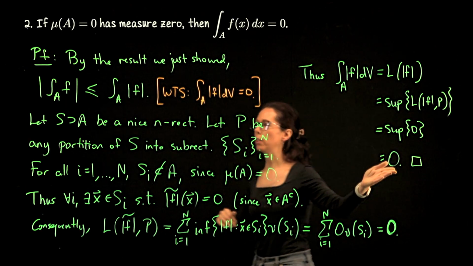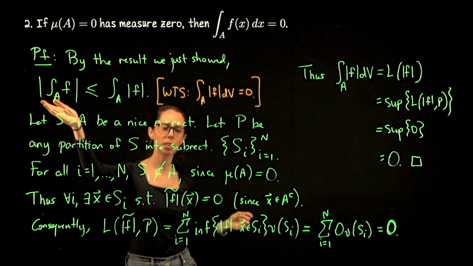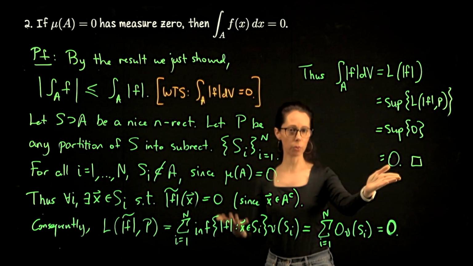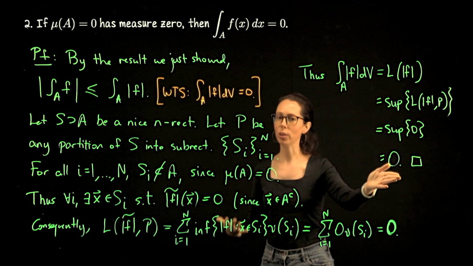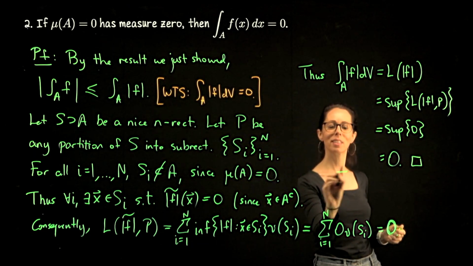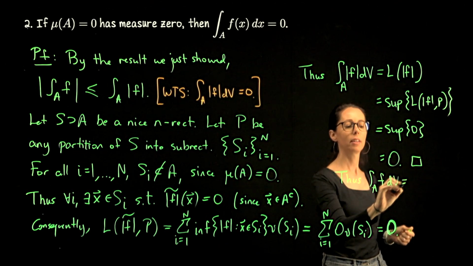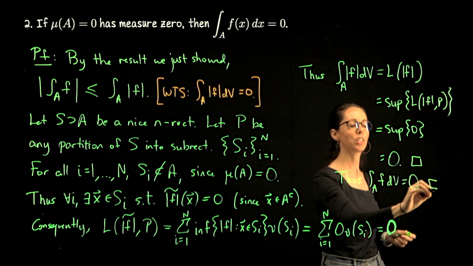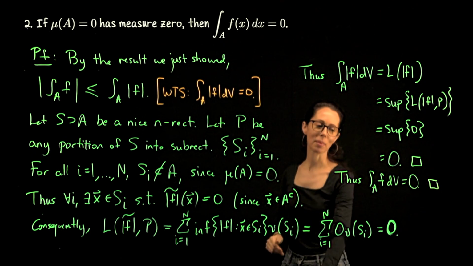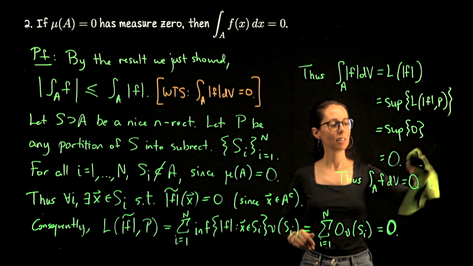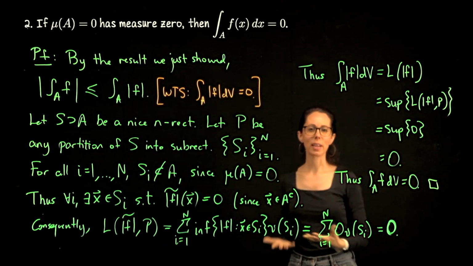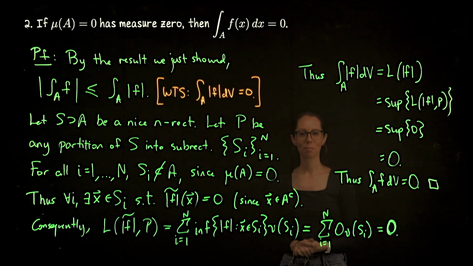Therefore, the absolute value of the integral we wanted to understand is less than or equal to 0, so it equals 0. So what we're taking the absolute value of is 0. Let me just write that. Thus, the integral of f over A is 0. Okay, now I should draw the box. And that wraps up the second statement. Again, I think it was nice to pass to the absolute value function.